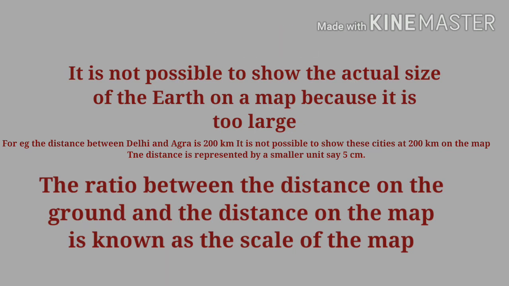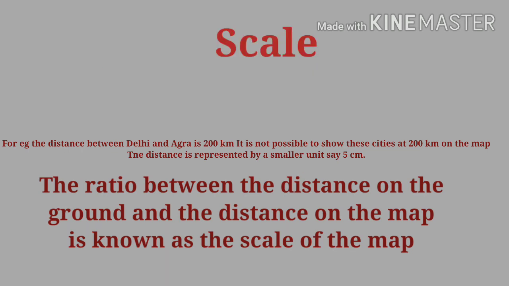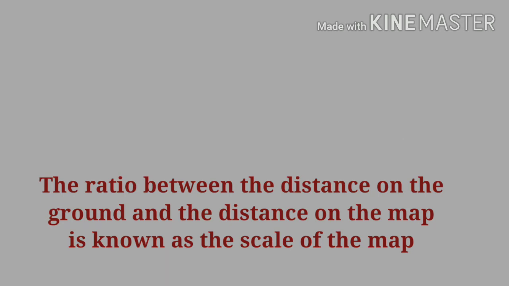Scale. It is not possible to show the actual size of the earth on a map because it is too large. For example, the distance between Delhi and Agra is 200 kilometers. It is not possible to show these cities at 200 kilometers on the map. The distance is represented by a smaller unit, say 5 centimeter. The ratio between the distance on the ground and the distance on the map is known as the scale of the map.